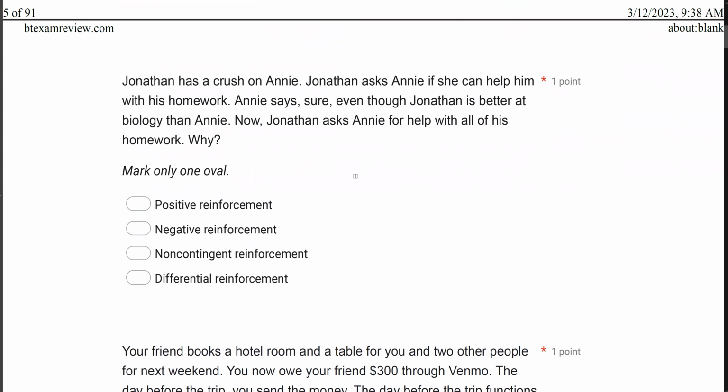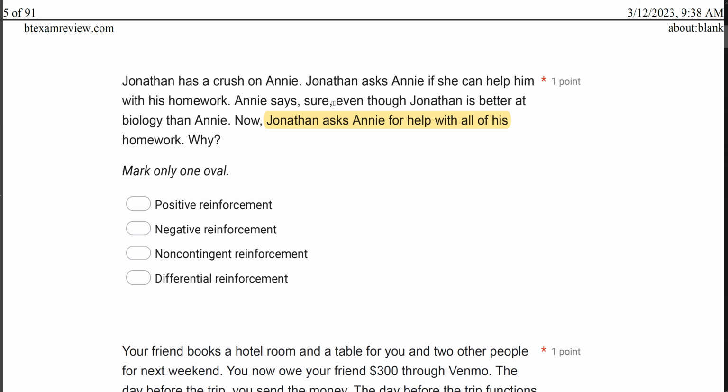Jonathan has a crush on Annie. Jonathan asks Annie if she can help him with his homework. Annie says sure, even though Jonathan is better at biology than Annie. Now, Jonathan asks Annie for help with all of his homework. Why? All right, we've got a reinforcement question here, right? And we know that Jonathan now asks Annie for help with all of his homework. So we know his behavior increased.